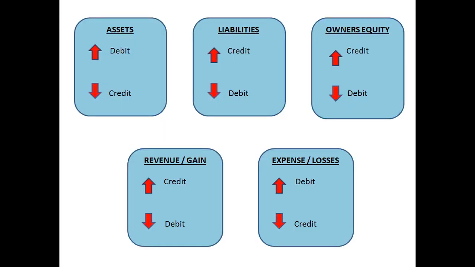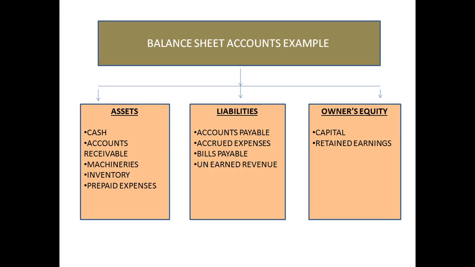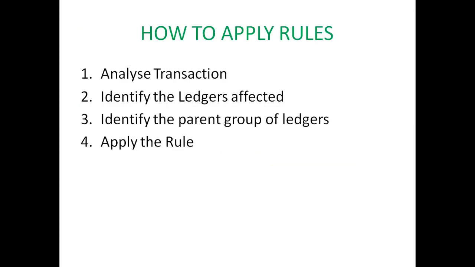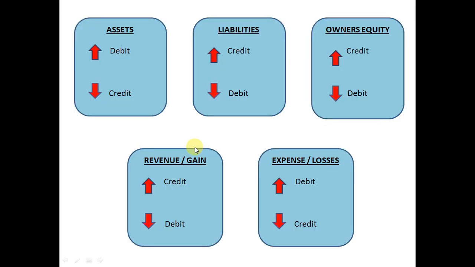The parent groups come here. So our 2 ledgers are cash account and capital account. Here cash comes under assets head and capital is coming under owner's equity head. Okay, so we have identified the parent groups of the ledgers, and then the fourth step is apply the rule. So this is the rule.